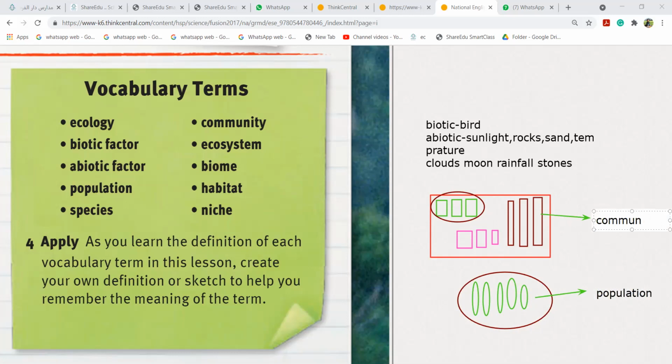And when this community is together with the non-living, the abiotic factors like clouds, plants and flowers, it is called an ecosystem. Understood? Yes, miss.